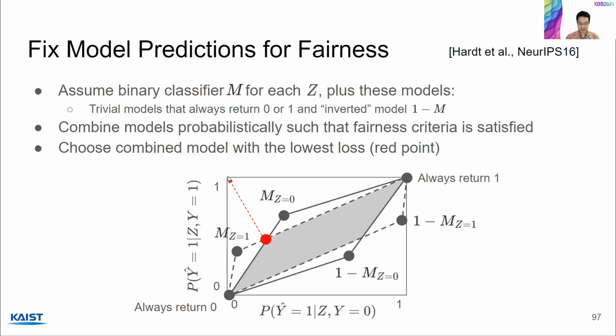So top left is good. So therefore, in this example, we can choose the red point as the model we want. So that was a little dense, but hopefully this gives you a sense of how we can indeed use post-processing to come up with a model that satisfies fairness.